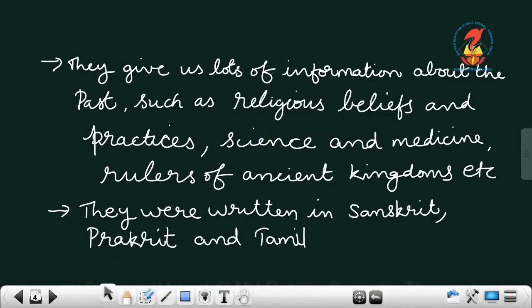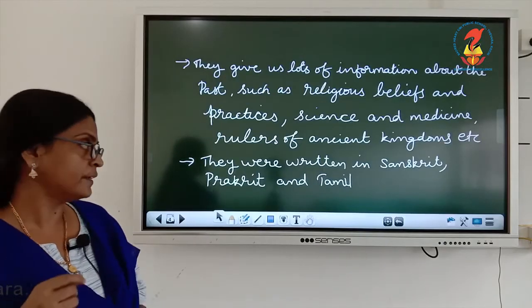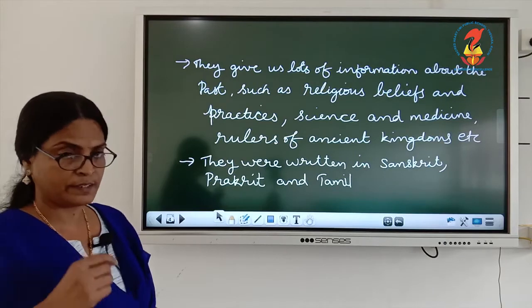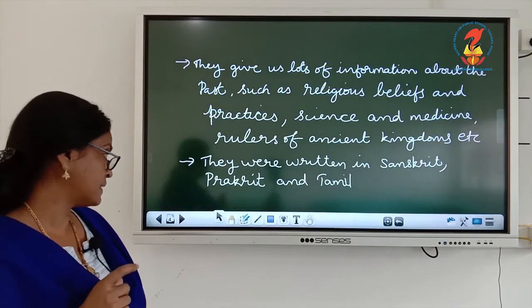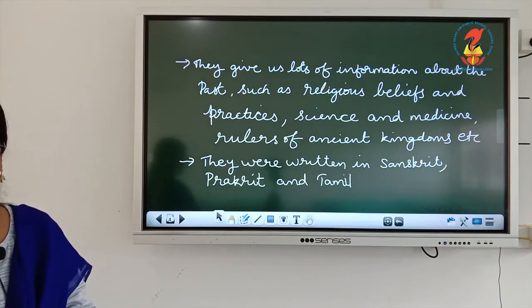They give us a lot of information about the past, such as religious beliefs and practices, then science and medicine, then about the rulers of ancient kingdoms, etc. These manuscripts were written in different languages: Sanskrit, Prakrit and Tamil.